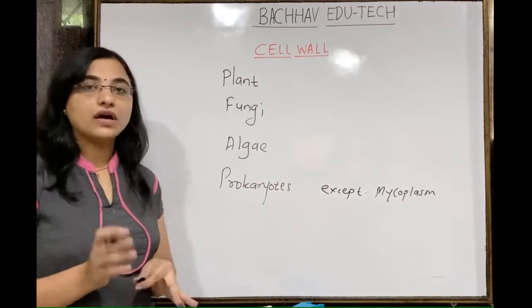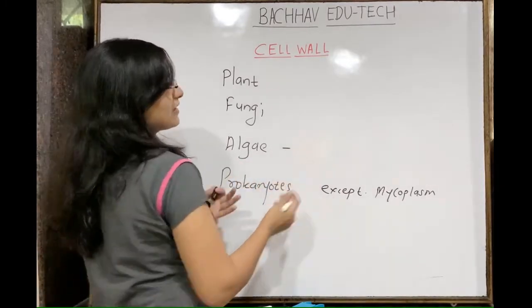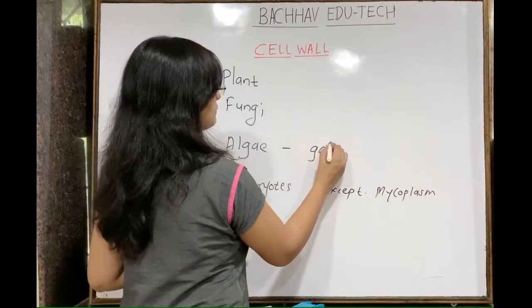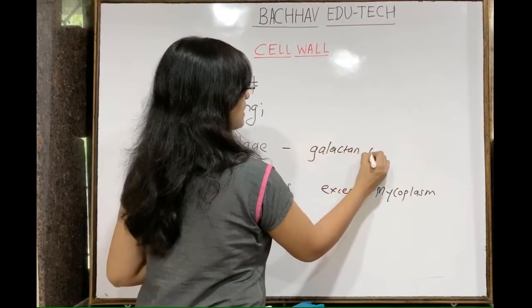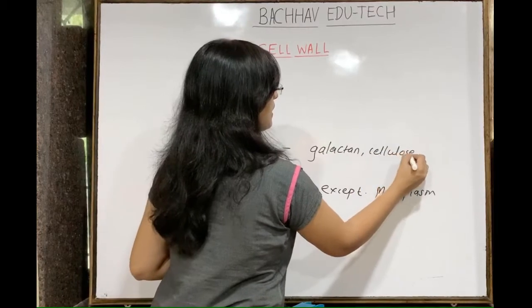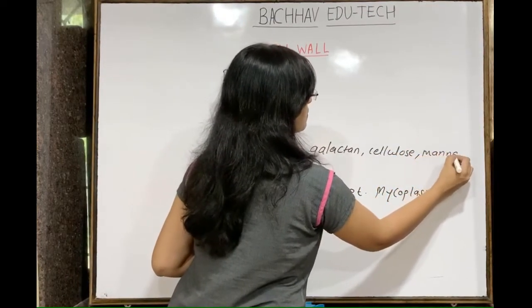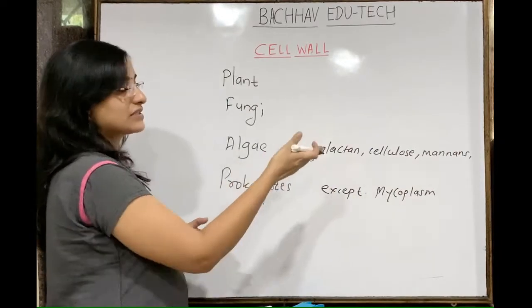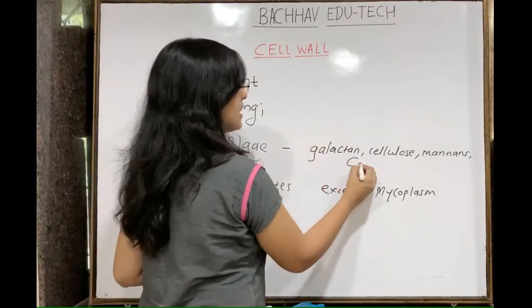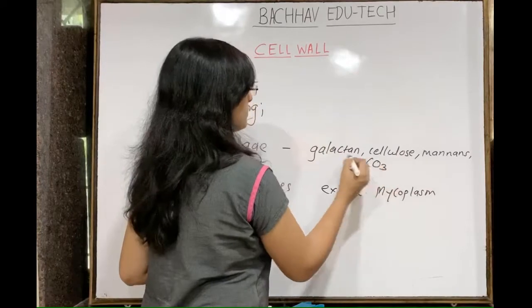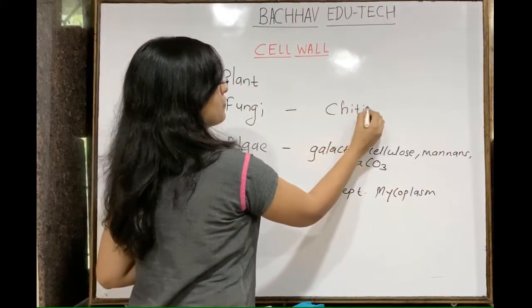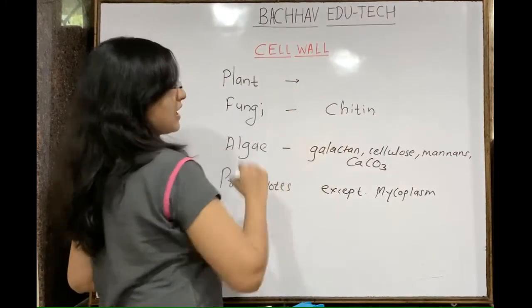When we talk about algae, the cell wall has a composition of different sugars. It consists of galactans, cellulose, and mannans. These are all sugars. In addition to galactans, cellulose and mannans, it also contains calcium carbonate as a holding agent. The fungal cell wall is made up of chitin, and then there is the plant cell wall.